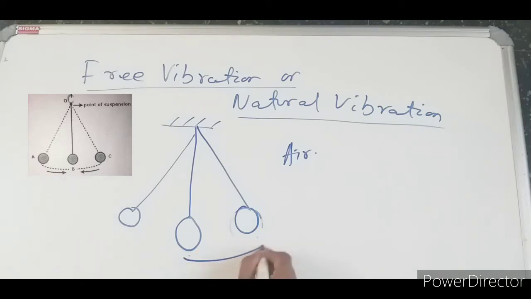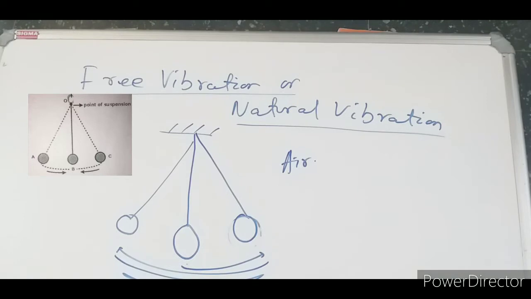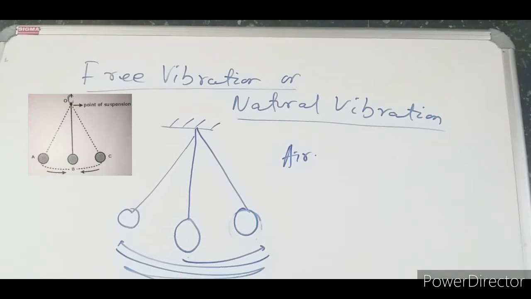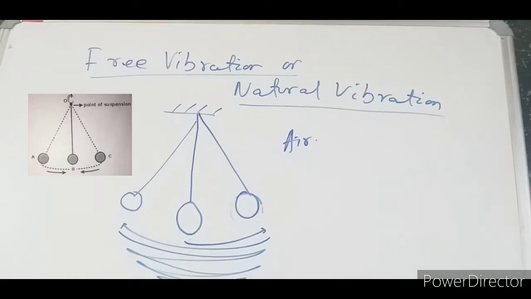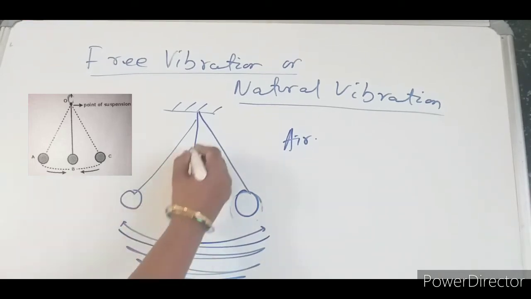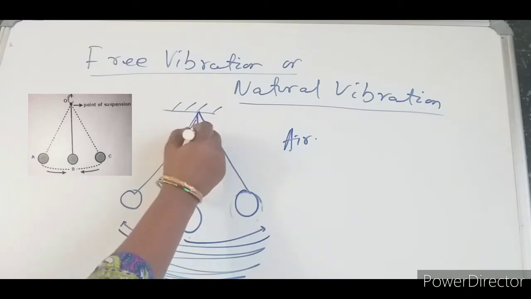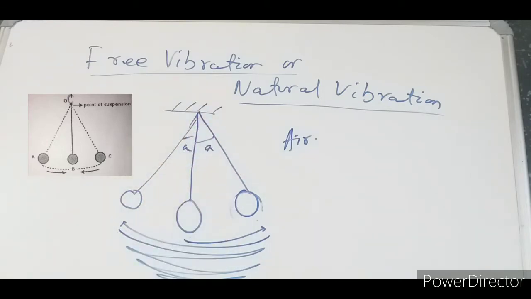In air, when we have such vibration, it goes from the mean position to the extreme, again comes to the other extreme, and it will move like this, and after some time it will stop oscillating. So what happens in this case? There are external forces acting on the body, that is why there is a change in the amplitude. This one is the amplitude. So there is a change in amplitude and the body comes to rest position.